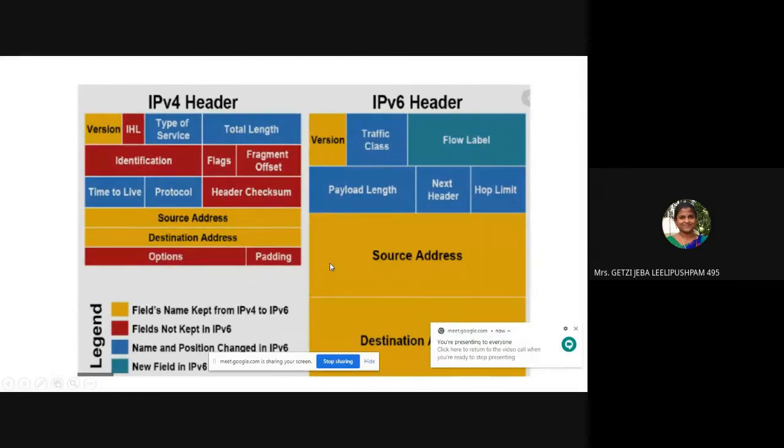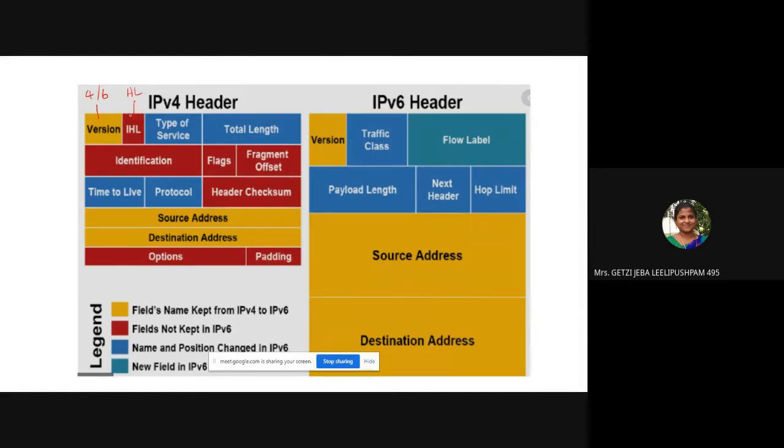Okay, now let's start with the IP version 4 header. The first one is version. This version says whether it is version 4 or version 6. Then IHL is the header length.